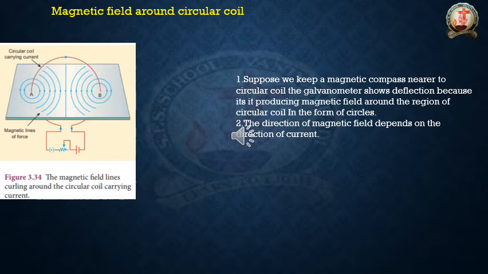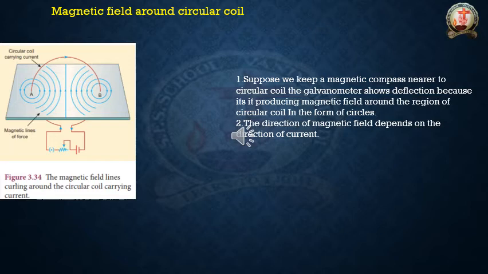At that point A, the magnetic field lines are creating that coil. At the same time, point B is also creating some magnetic field lines. But at point A, it is creating a magnetic field.